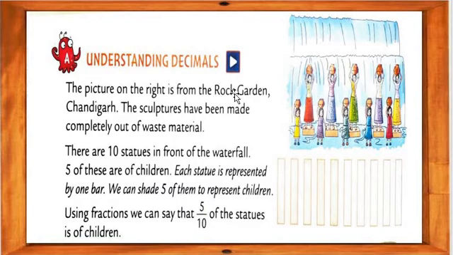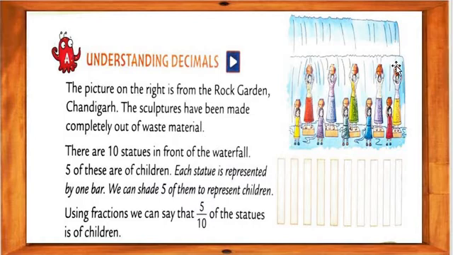The picture on the right is from the Rock Garden, Chandigarh. The sculptures have been made completely out of waste material.